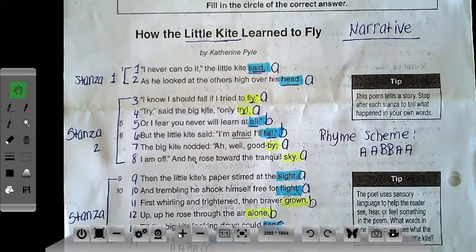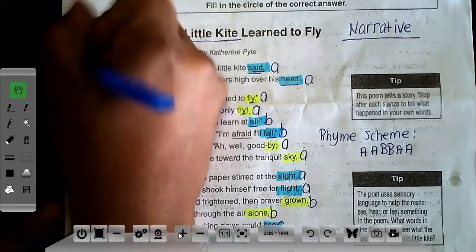You were personifying those objects, which means that you were taking a non-living thing and making it do something that only humans, or a living thing, are able to do. Okay, so when I look at this poem, the first form of figurative language that I've identified throughout the entire poem is personification.